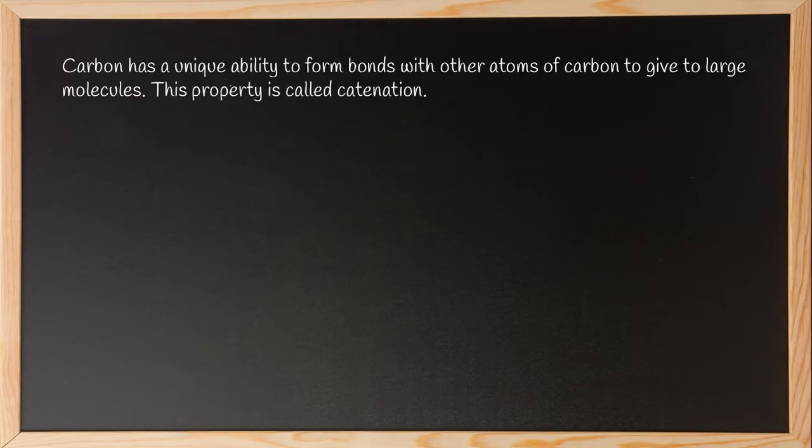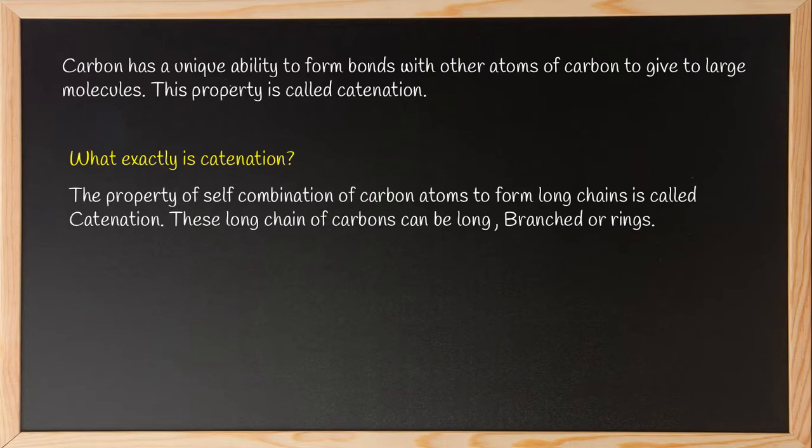Carbon has a unique ability to form bonds with other atoms of carbon to give large molecules. This particular property is called catenation. So what exactly is catenation? The property of self-combination of carbon atoms to form long chains is called catenation. These long chains of carbon can be long, branched or rings. So carbon will attach with several other carbons to form long chains which can be branched, and also form rings.